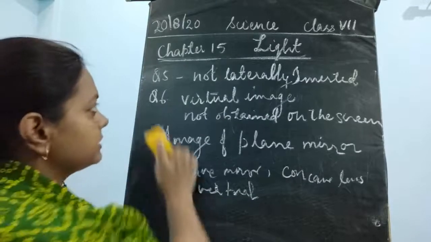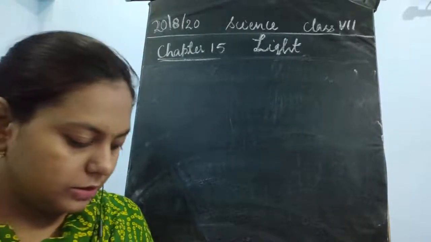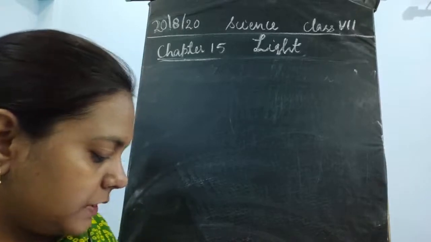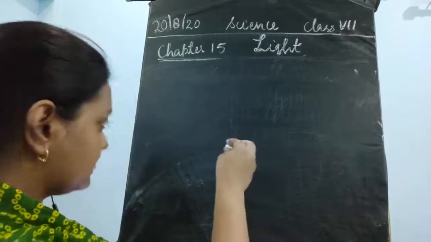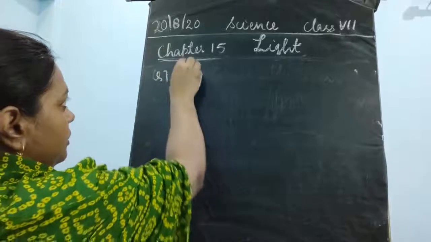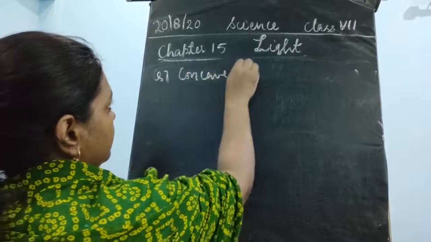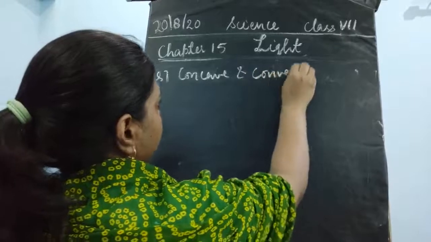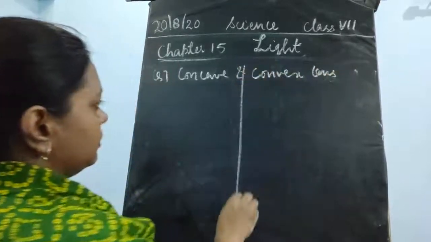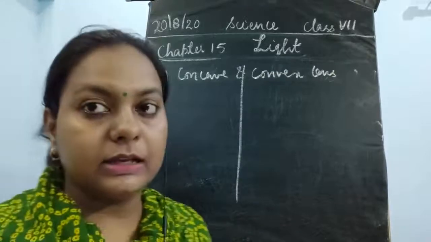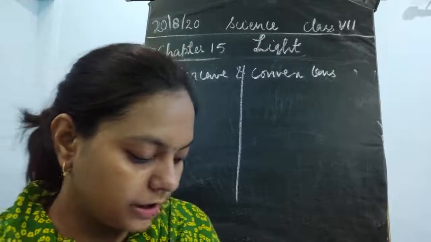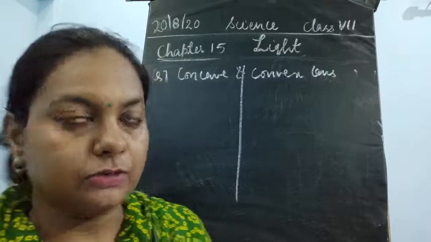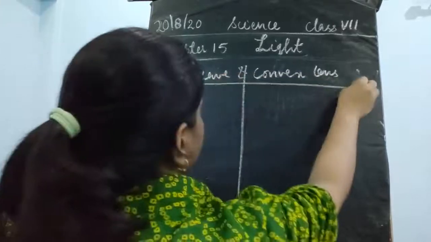Okay, so this is question number 6. Now I will move on to the next question, that is question number 7 for this chapter. The 7th question is: state two differences between convex and concave lens. So just make the column like this for a concave and a convex lens and write down the differences. A convex lens can make images which are enlarged, smaller, or equal in size to the object.